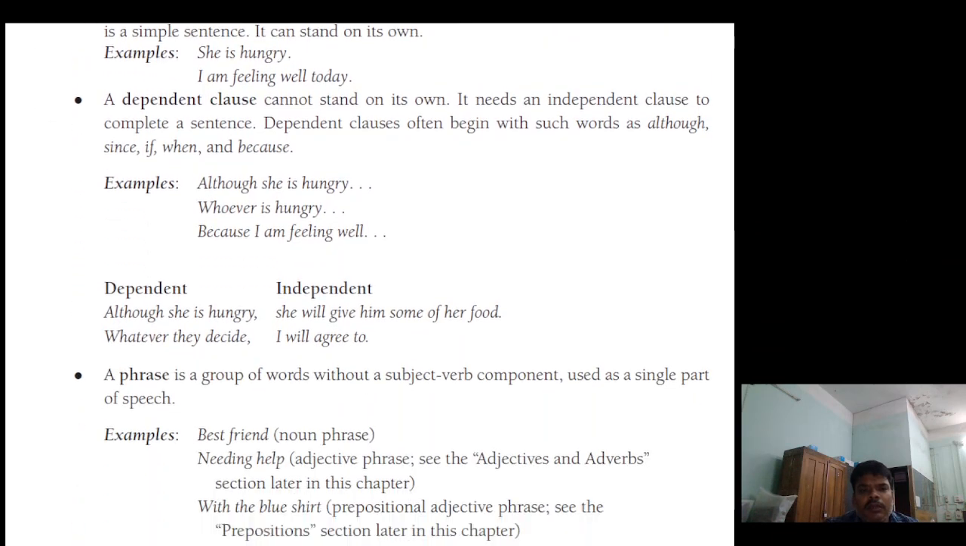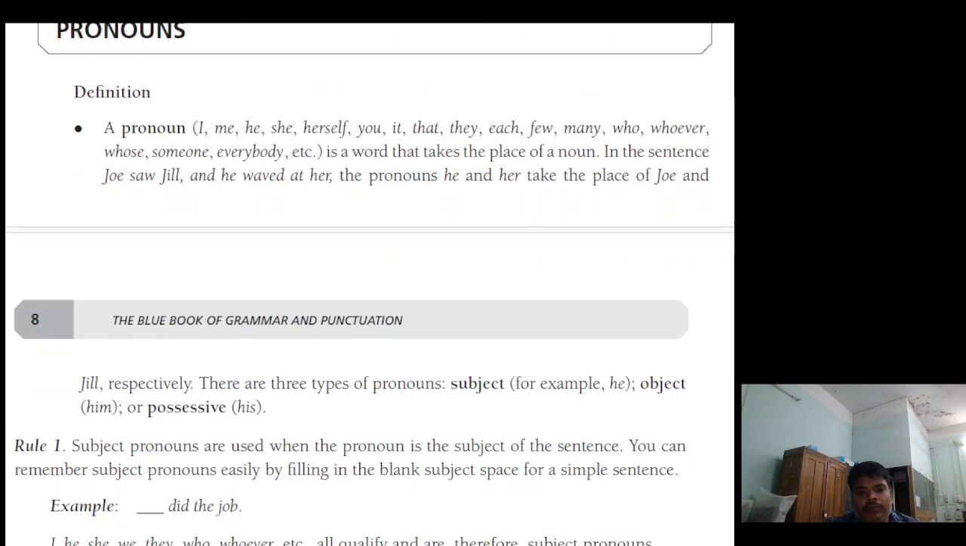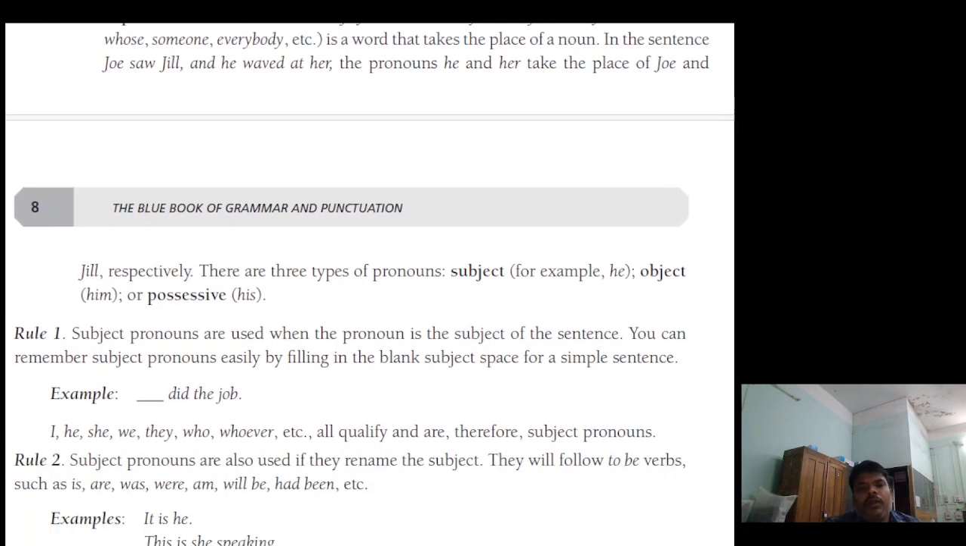Next is the clauses and phrases. Here is the pronoun. Pronoun definition. A pronoun is a word that takes the place of a noun. In the sentence, Joy saw Jill and he waved at her, the pronouns he and her take the place of Joy and Jill, respectively. There are three types of pronoun: subject, for example, he; object, him; or possessive, his.